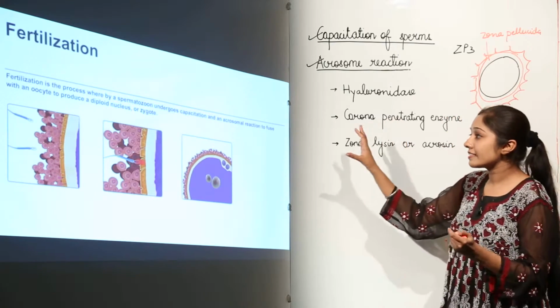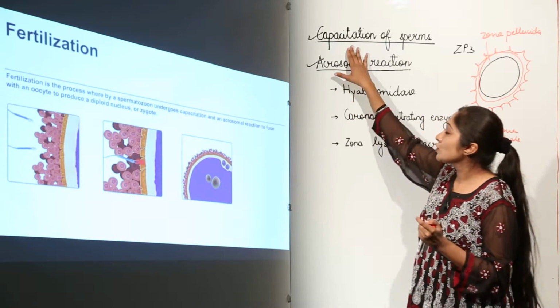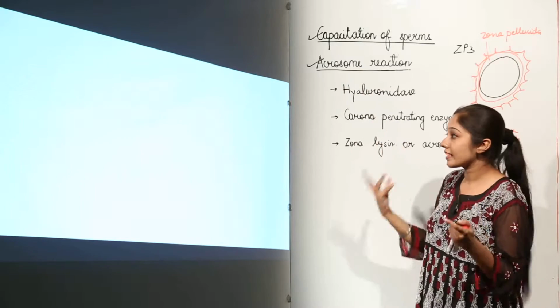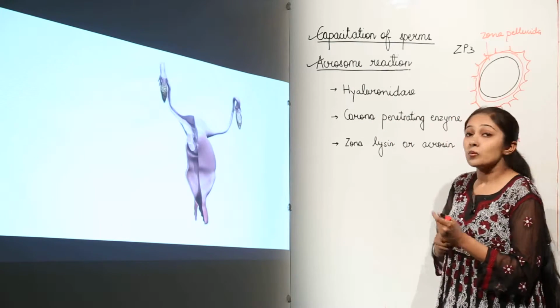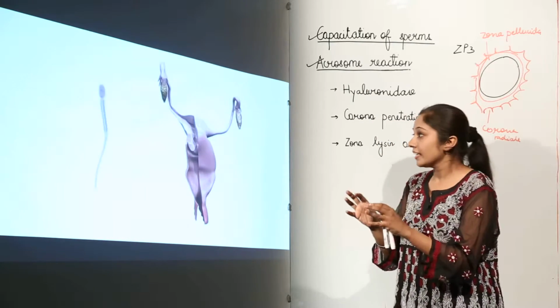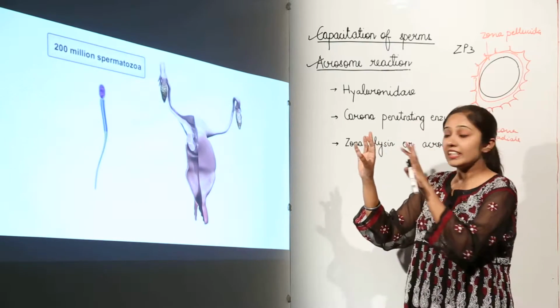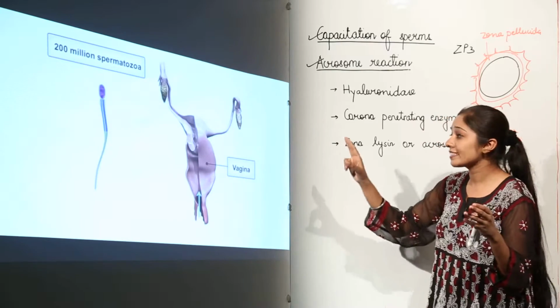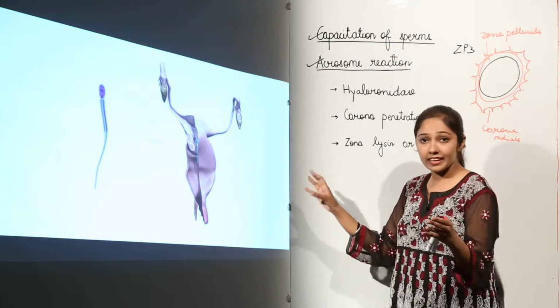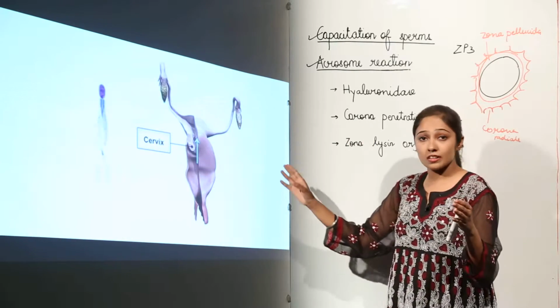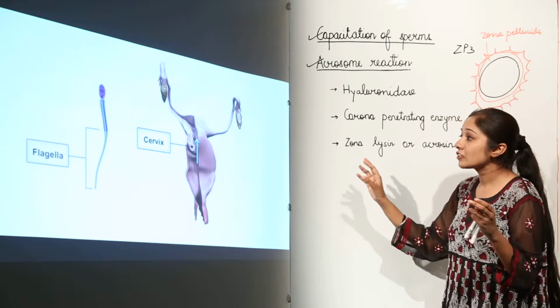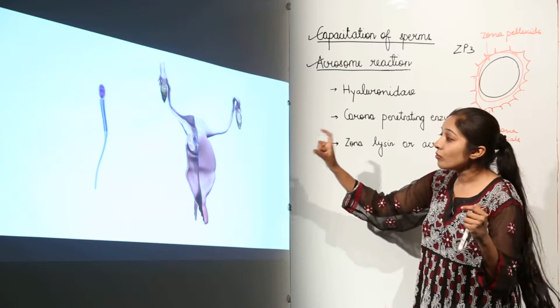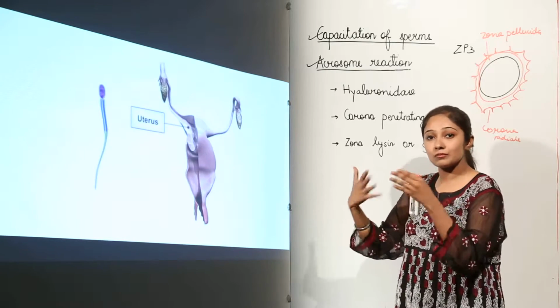You all know that fertilization is a process in which these two processes are very important to form a zygote. So what is going to happen? When the sperms are ejaculated, they reach the vagina, and there may be 200 million sperms. From the vagina they enter through the cervix, and then they reach the fallopian tubes, and this movement is facilitated by flagellar movement.